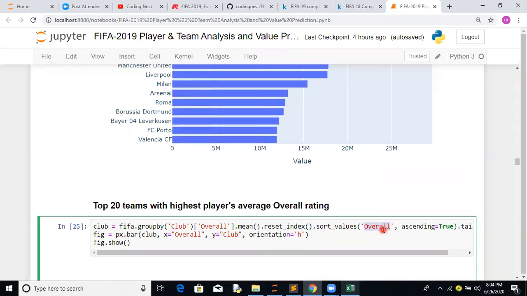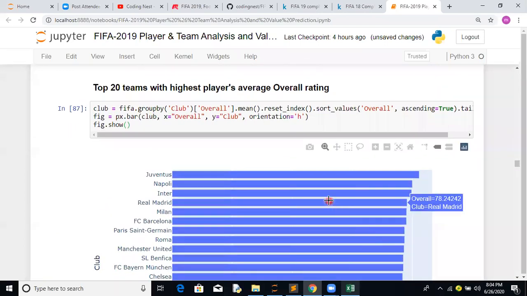Say, for example, going ahead, currently a player is performing a lot better, like during age 20, but what will his overall be going to be, looking at the other features available? So this could be another target variable during the prediction analysis. That's why we have taken overall. Let's see which team has more overall potential.